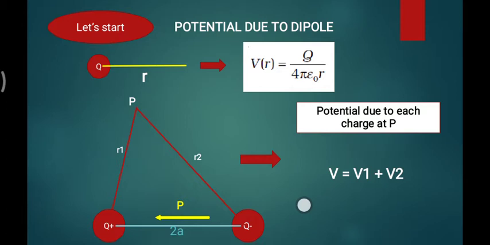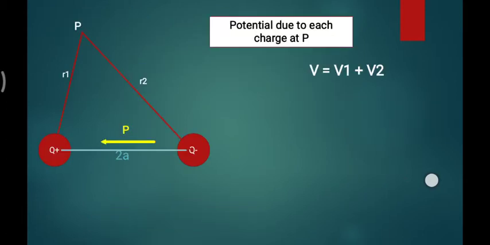Similarly here, the electrostatic potential generated by this charge is V1, and by this charge is V2. So at point P, the total electric potential will be the superposition of them, meaning the sum of each potential. Here we have two potentials, so the final V, which we want to find, is V equal to V1 plus V2. So now our next task is to find what V1 is and what V2 is. Let's go. Okay, this is what we have.